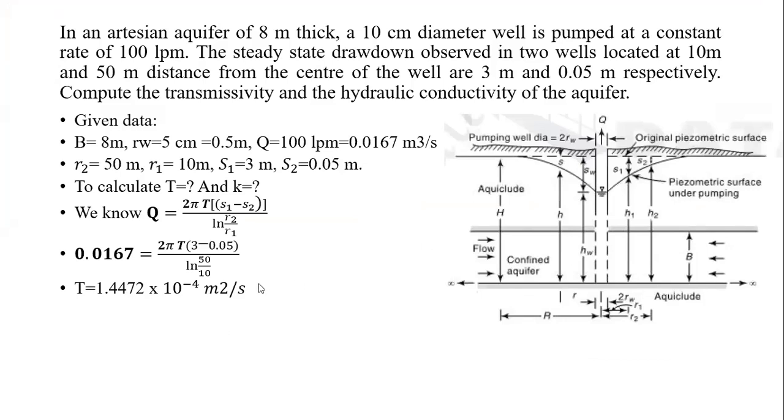Now find out the K. So T is equal to K into B, as we know. T is equal to KB, so K will be T upon B. So divide T by B. B is given as 8 meters, so T by 8. That is 1.8 into 10 raised to minus 5. Please do check it.